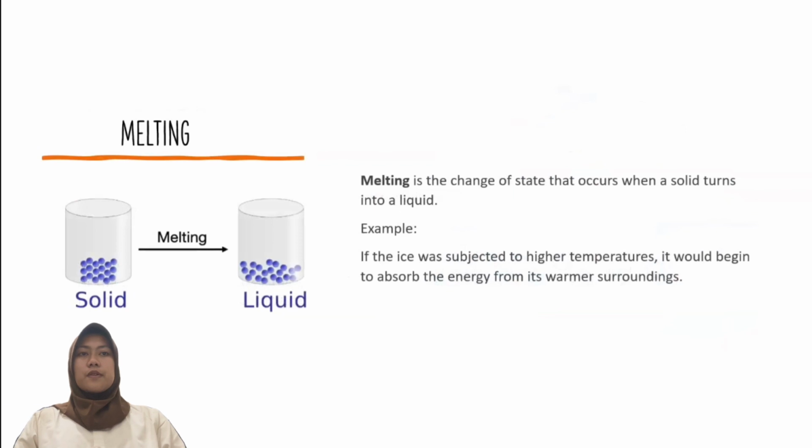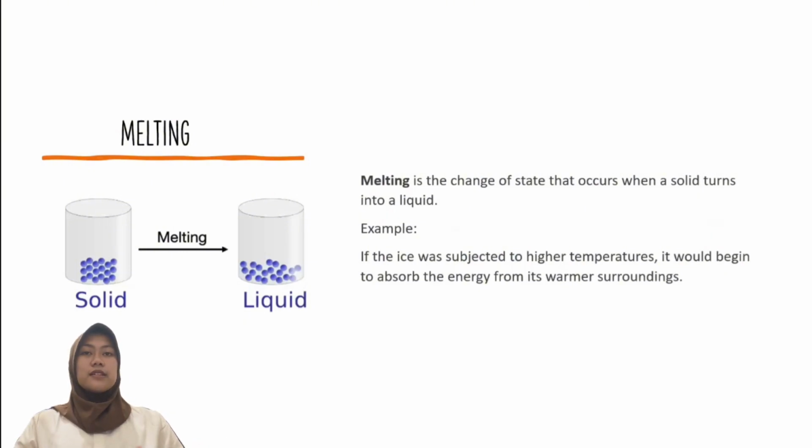Using the previous example, if the ice is subject to a higher temperature, it will begin to absorb energy from its warmer surroundings, which in turn excites the molecules within the ice and gives them energy to move around each other again. And now we have a liquid again. The temperature at which a material melts is known as the melting point.